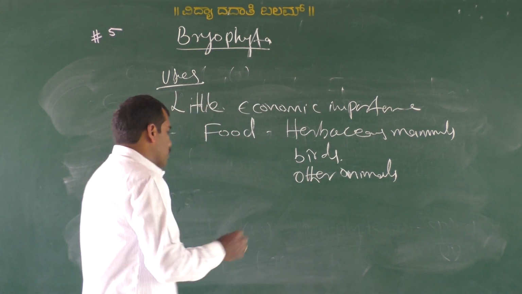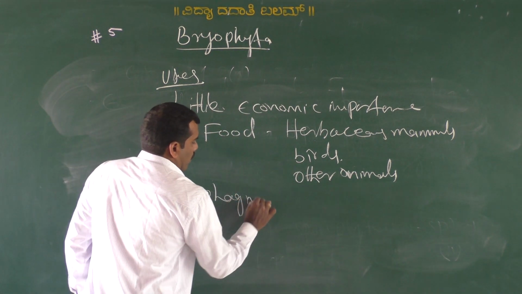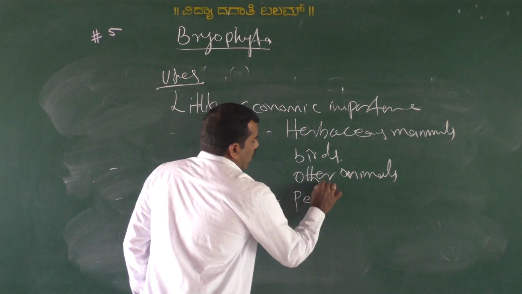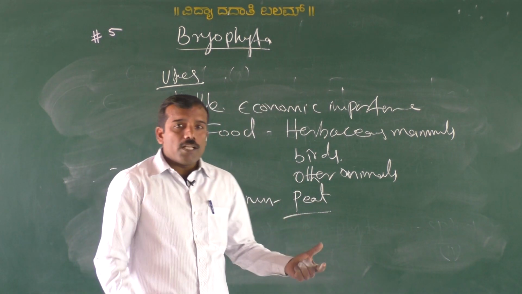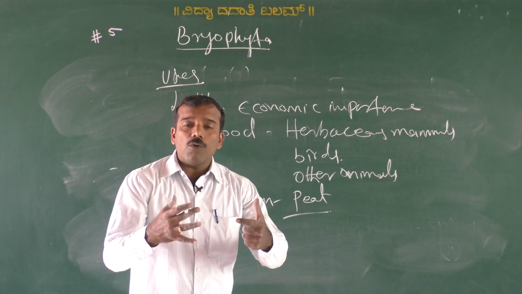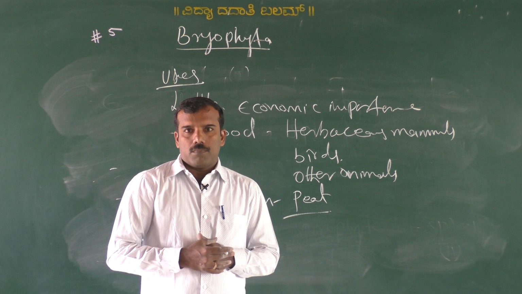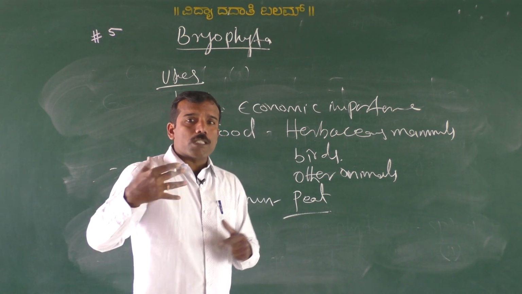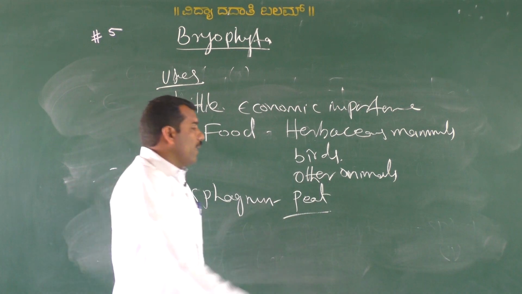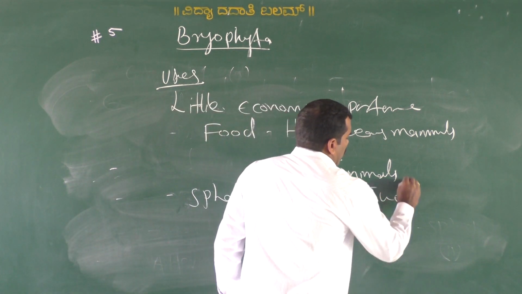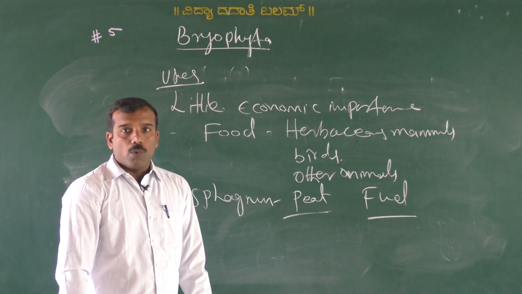Some mosses like Sphagnum form peat, commonly called peat moss. Peat is nothing but an accumulation of partially decomposed Sphagnum. That partially decomposed plant is called peat, and it is used as fuel for cooking purposes.